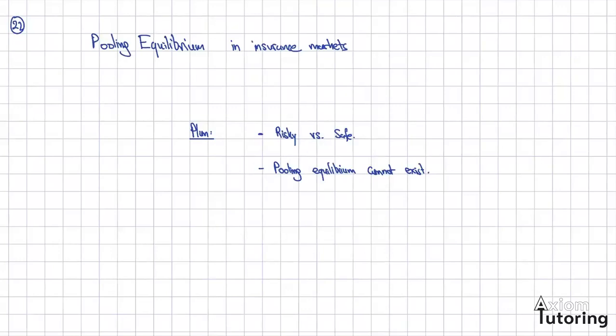So today I want to focus on pooling equilibrium in insurance markets. The plan is to look at this idea of a risky individual versus a safe individual and then show to you that a pooling equilibrium cannot exist.